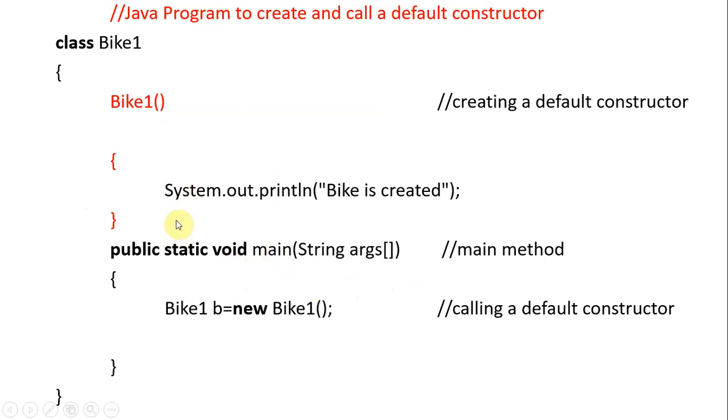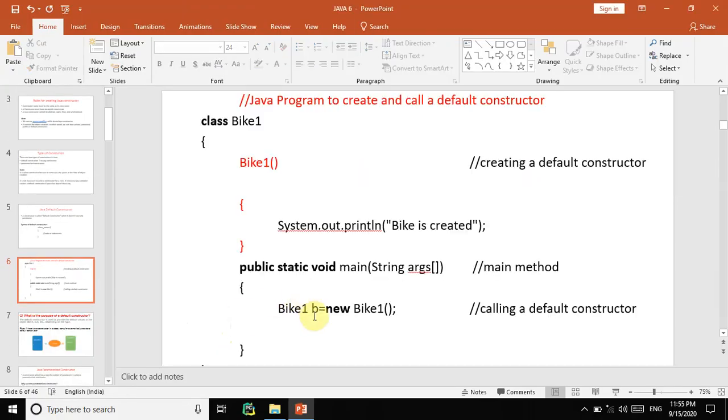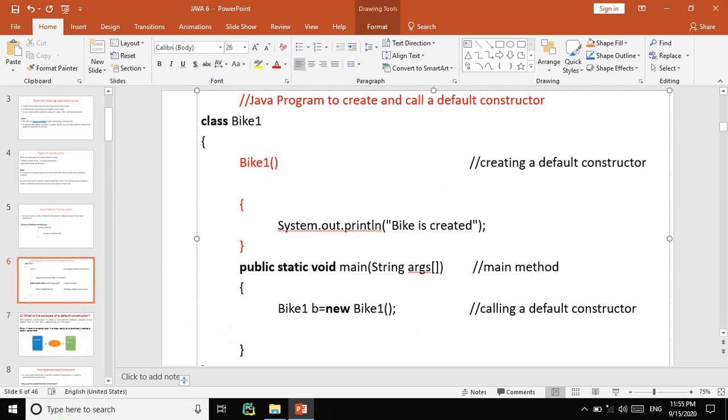Whenever we create a main method, to execute this statement we need to call it, right? In general, how do we call it? We can create an object for the class, and later we call that method by the object, like b.bike1, like that we have to call.